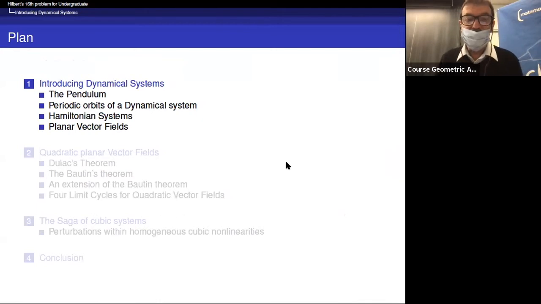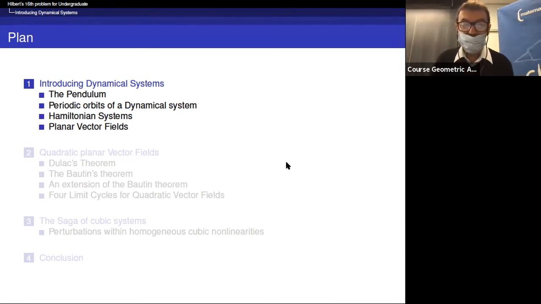To introduce dynamical systems, I will talk about the pendulum to begin with. And generally, I will consider the notion of periodic orbits of a dynamical system. Then I will talk on two particular cases, which are the case of Hamiltonian systems and the case of planar vector fields.